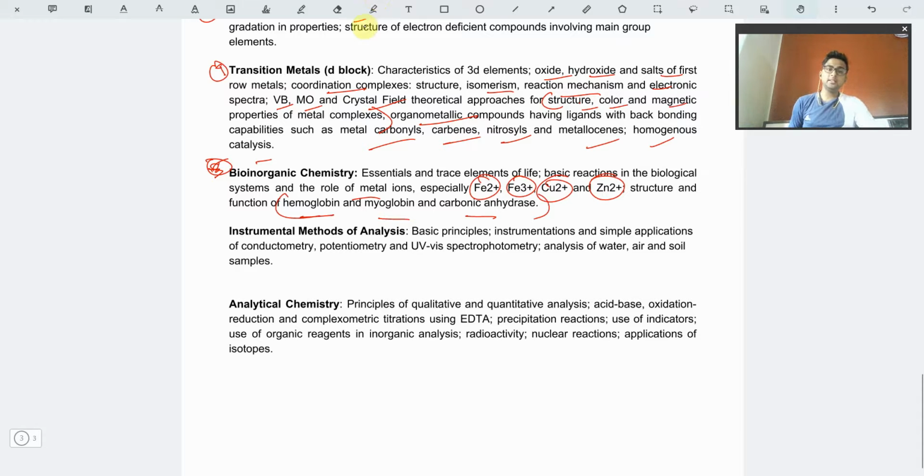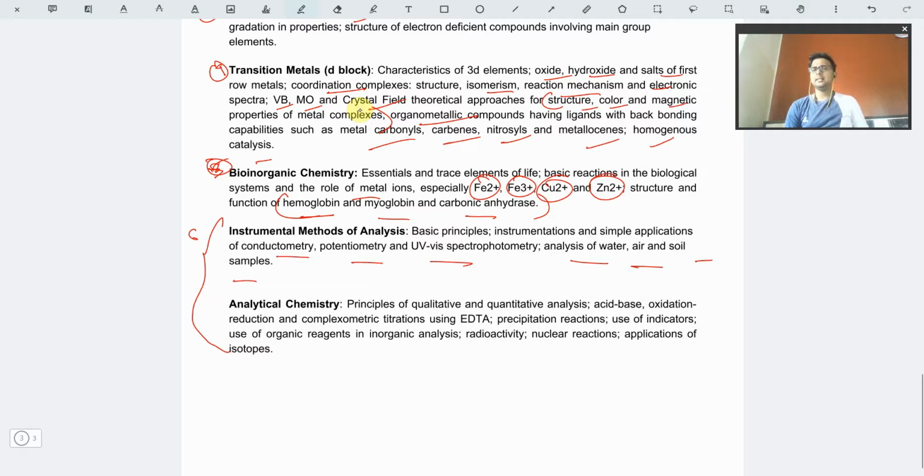So the next part is the total analytical part. First is the analysis including physical processes, that is basic principles. We have conductometry, potentiometry, UV spectrometry, analysis of water, air, soil samples.